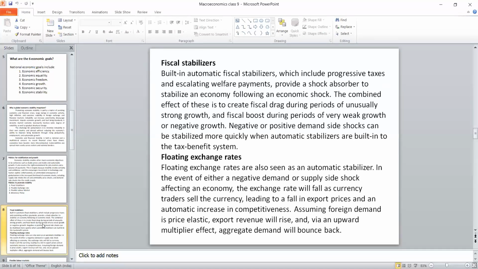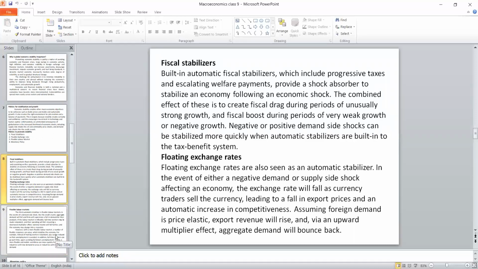The currency traders will sell the currency and bring the export price to the same level. So the currency devaluation and currency upgradation, all this will happen through this floating exchange rate only. When our exchange rate is flexible, definitely we can maintain the economic stability.